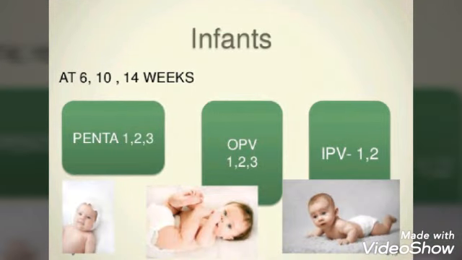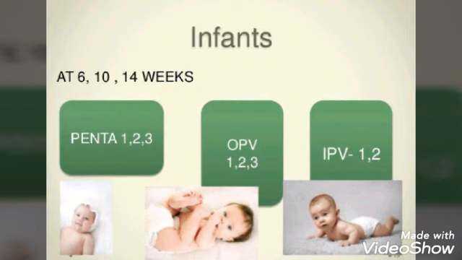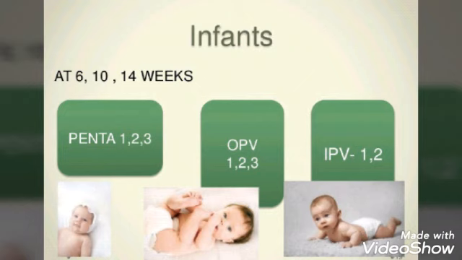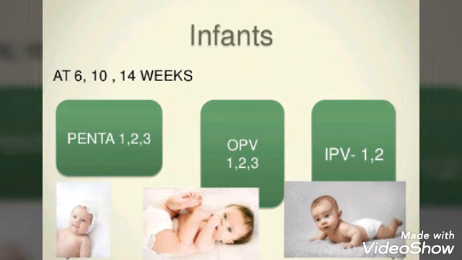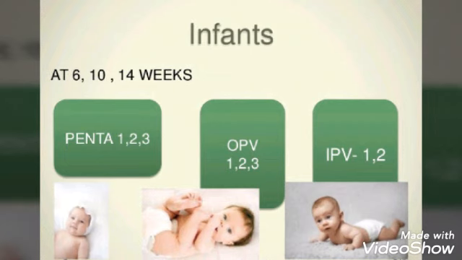At the age of 6, 10, and 14 weeks, listen carefully: when the child is 6 weeks old, vaccines will be given. Then when the child is 10 weeks old, vaccines are given, and when the child is 14 weeks old, vaccines are given. So these are the three important dates to be noticed. In those weeks, the child gets pentavalent 1, 2, 3, then OPV 1, 2, 3, and IPV. IPV is inactivated polio vaccine, and the pentavalent vaccine includes 5 vaccines that I will be dealing with later on. Then we'll see the next.